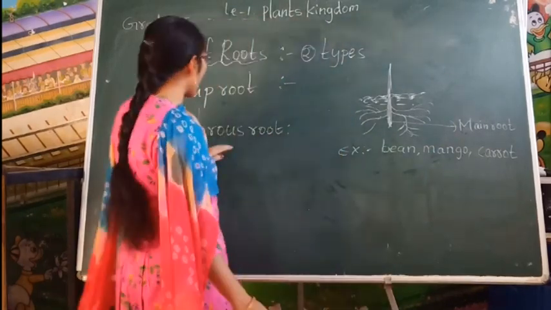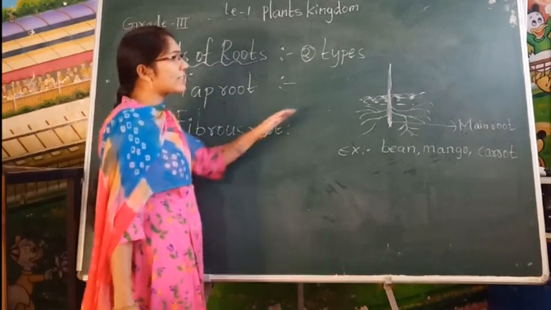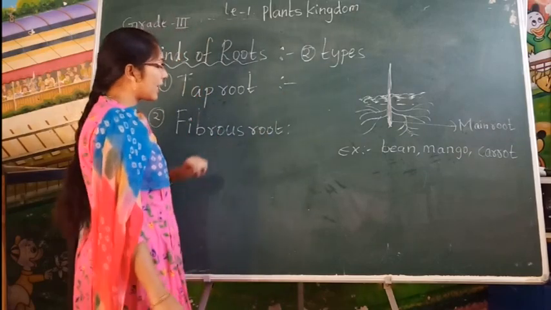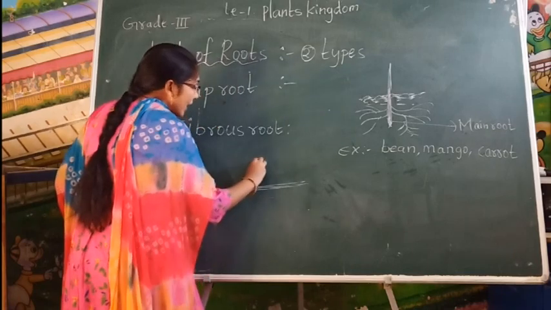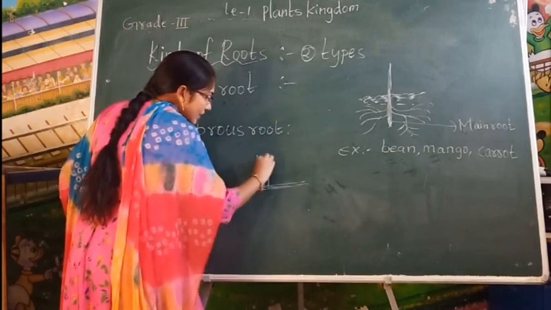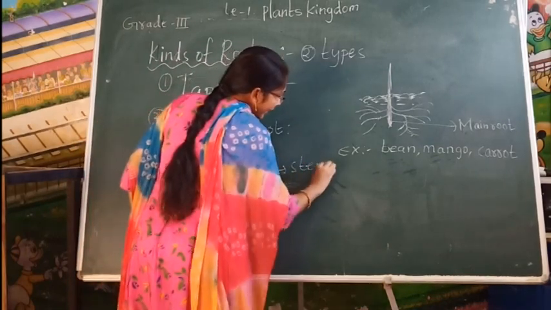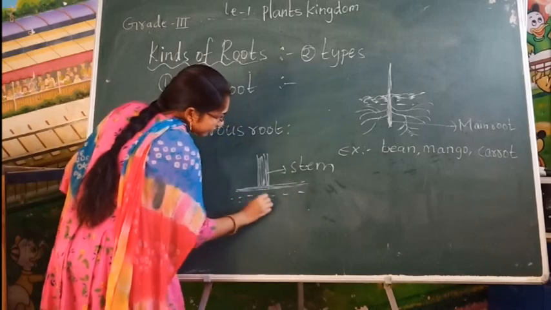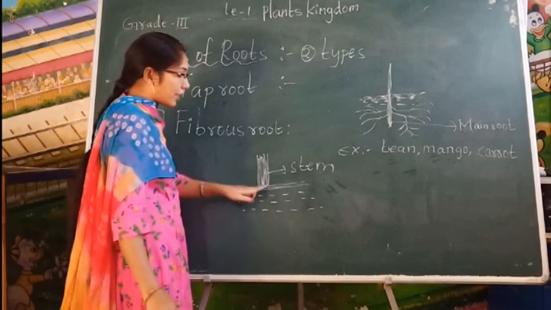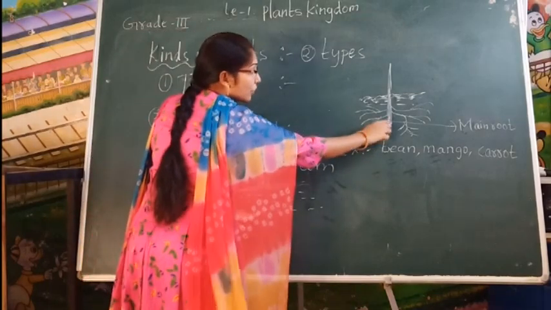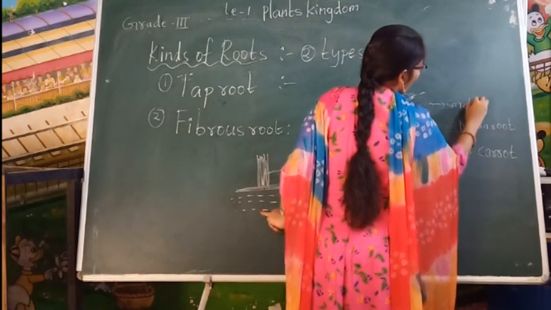Okay. Next we are learning about fibrous root. So what is the difference between taproot and fibrous root? Just observe here. Here there is no main root. This is the stem part. This is the soil. Inside the soil, in the taproot we have the main root. These are the small roots.